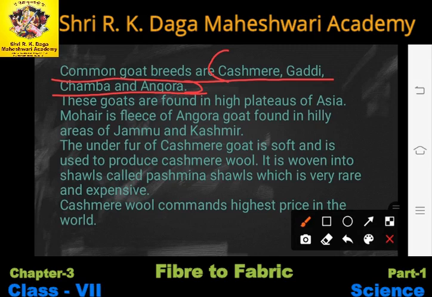Some of the goats do not have so much hair that we can produce wool from them, but only a few goats are there whose hair can be used to produce wool, and some of those breeds are Kashmiri, Gaddi, Chamba, and Angora. So learn the names of all the breeds.